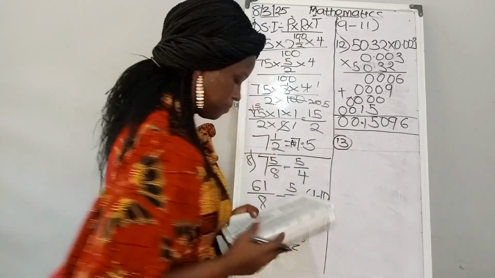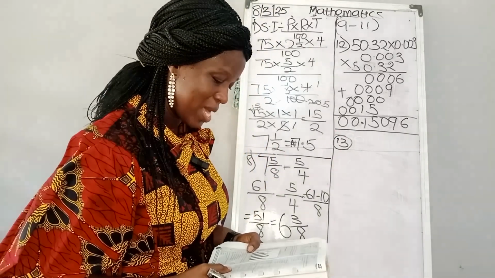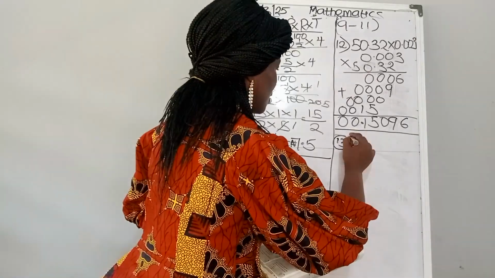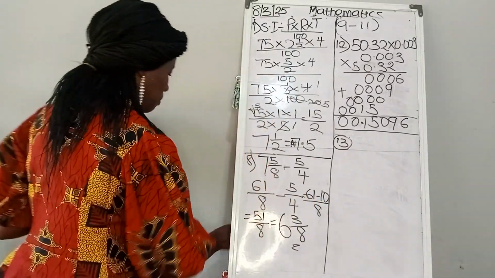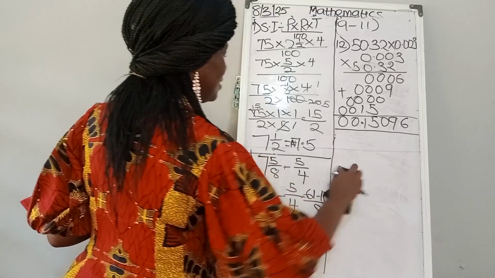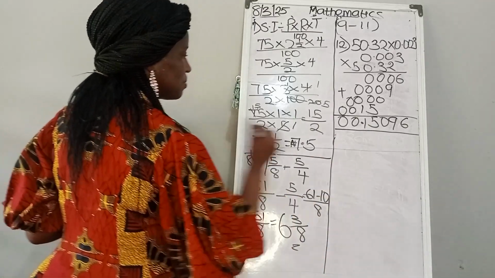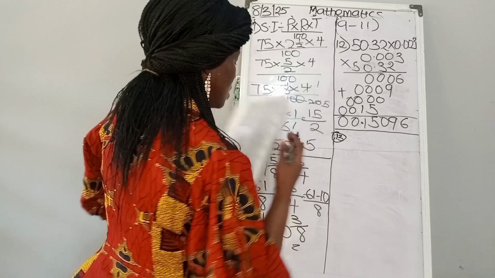So now we move to the 13th question, and the 13th question says we are still simplifying. Let me reduce this because the number is a little bit long.